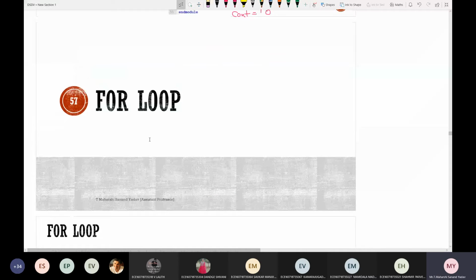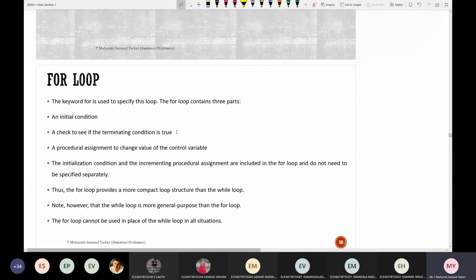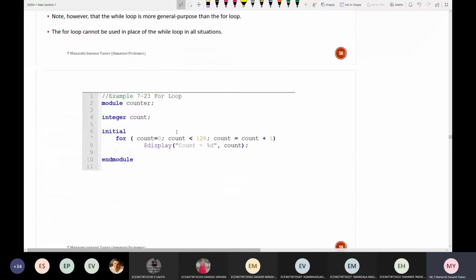Next, the for loop. Any idea? I think you know all this. First initialize, after that condition and incrementing. That is the basic syntax. Directly we shall see the example. See here, module counter. Here count is of type integer. So initial, and see the condition. For what is this? Count is equal to 1.